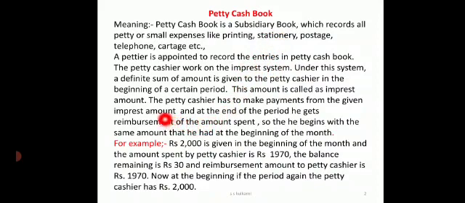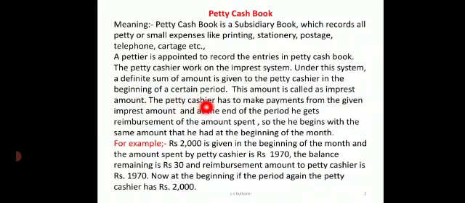Under this system, a definite amount is given to the petty cashier in the beginning of the period, and this specified amount is called the imprest amount.